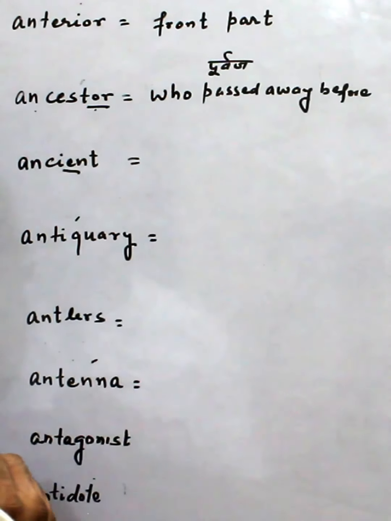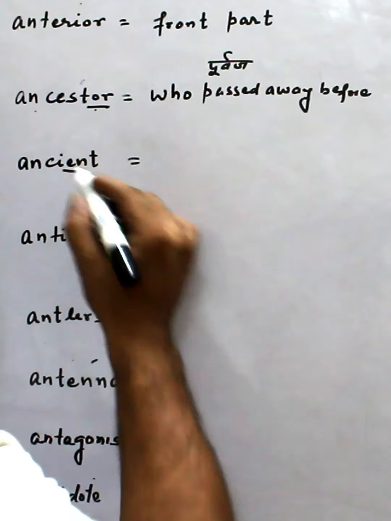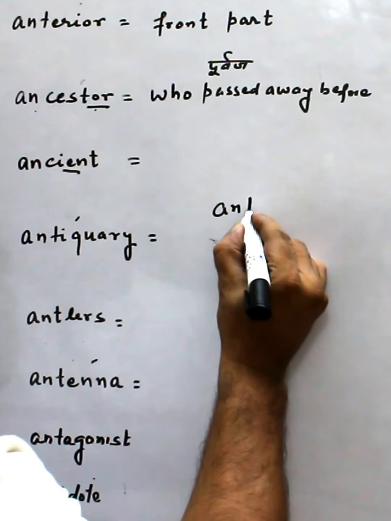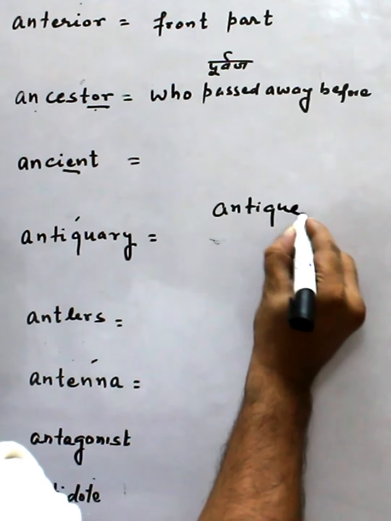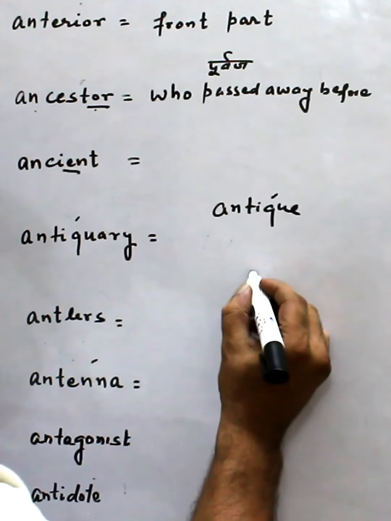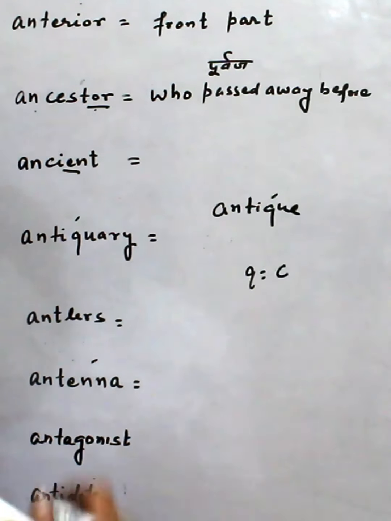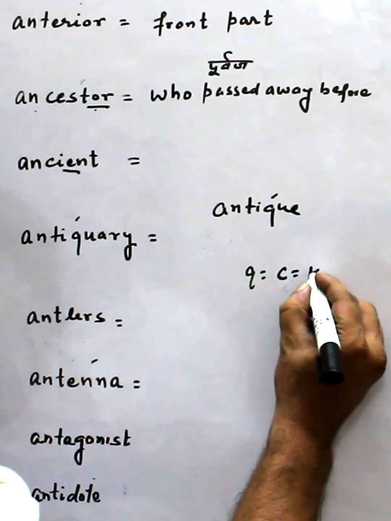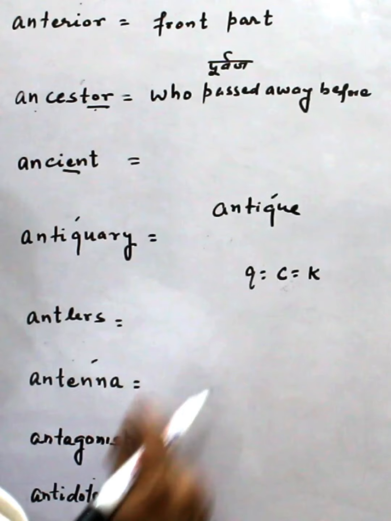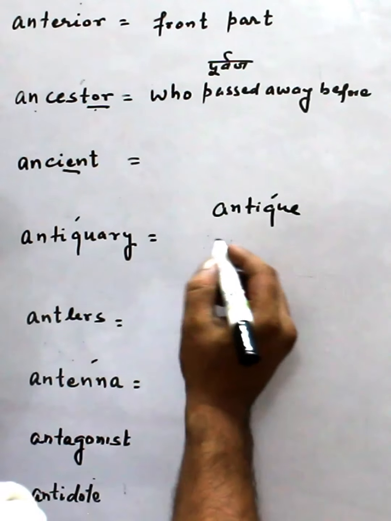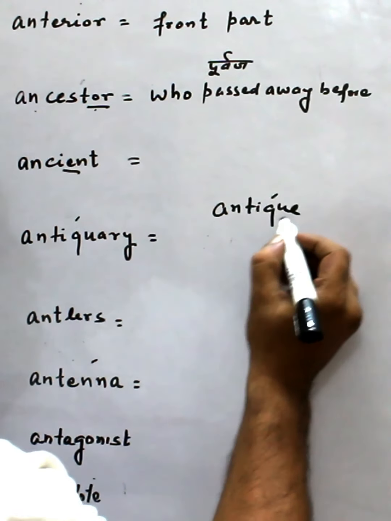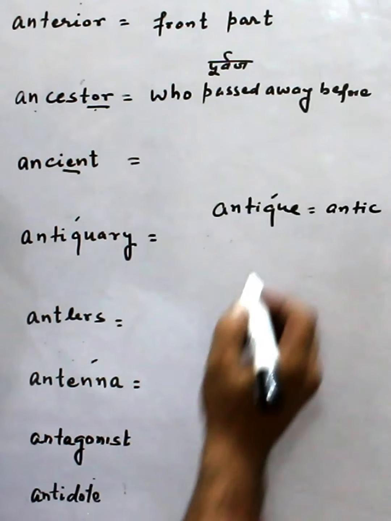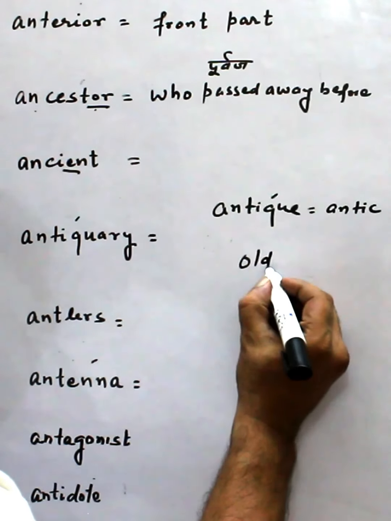This is ancient. Actually the ancient word, this is the word antique. Sometime because Q has the sound C and K, so in the ancient time it was also written like antique. So antique means old.